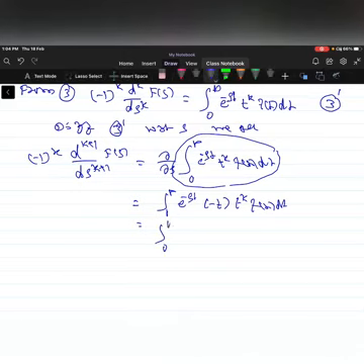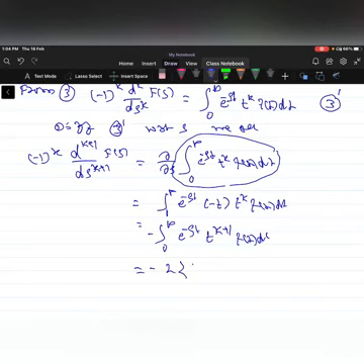Integration from 0 to infinity, we take minus common outside, e power minus st into t power k plus 1 into f of t dt. So this can be written as minus of Laplace of t power k plus 1 into f of t.